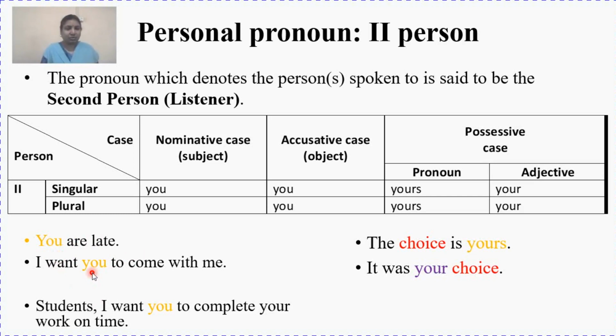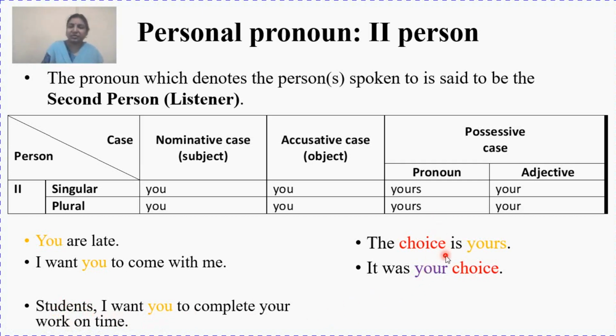Here also, who will come with me? You, one single person. But if I have to use "you" as plural, I have to mention the plural subject. Who are the plural subjects? Students. So when I say, "Students, I want you to complete your work on time," who is going to complete the work? It is the students, the plural. So here "you" is used as plural.